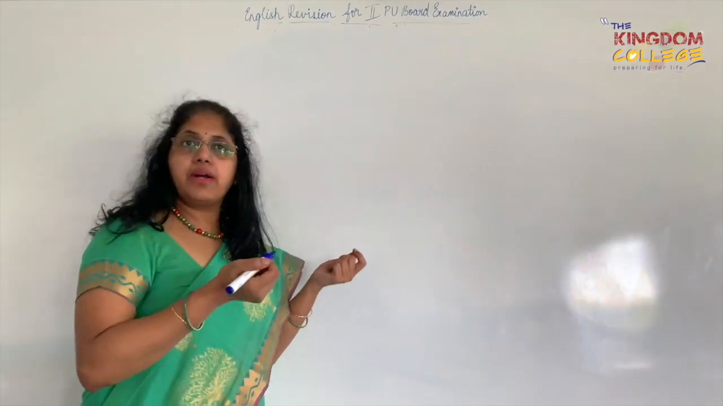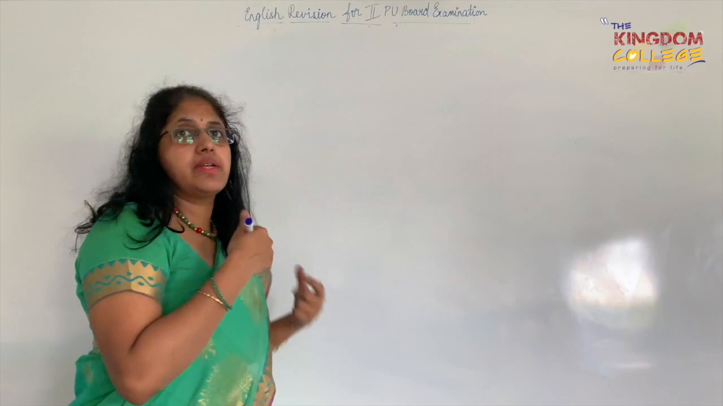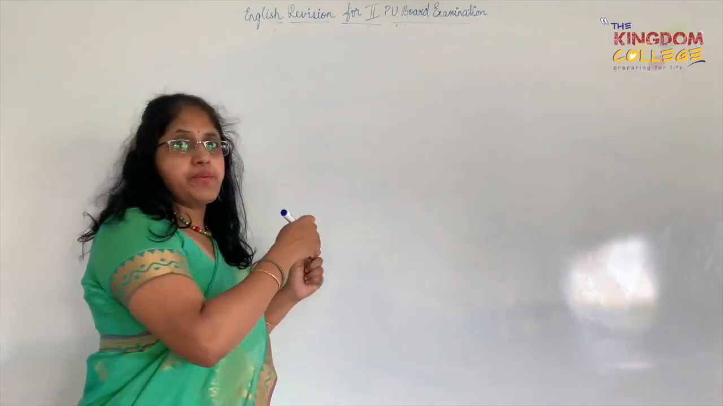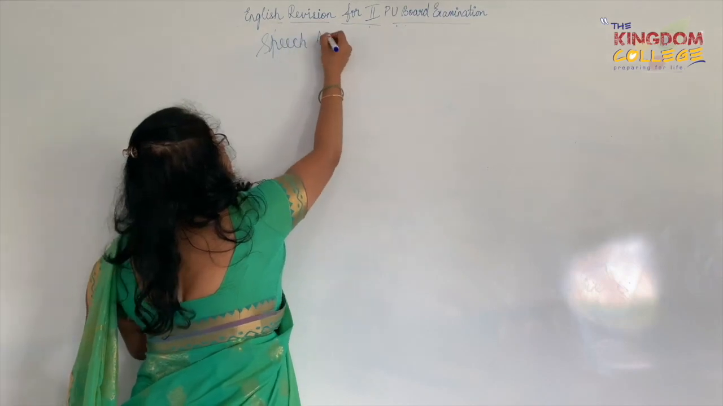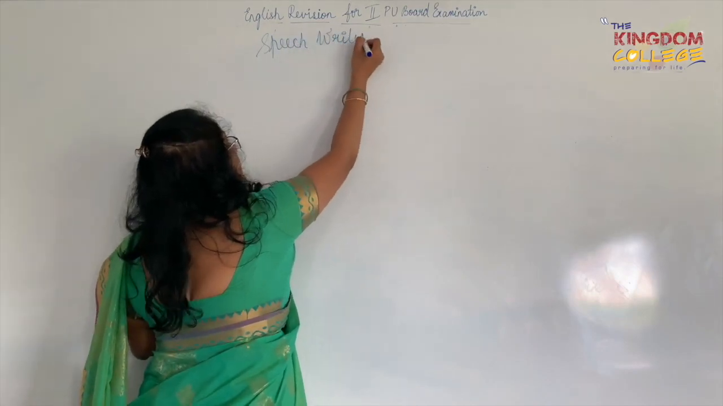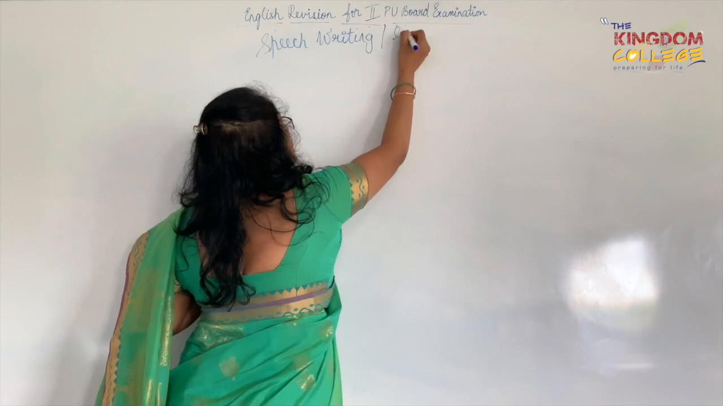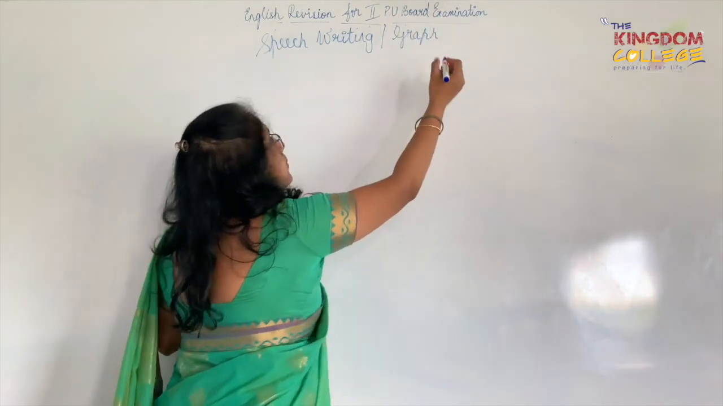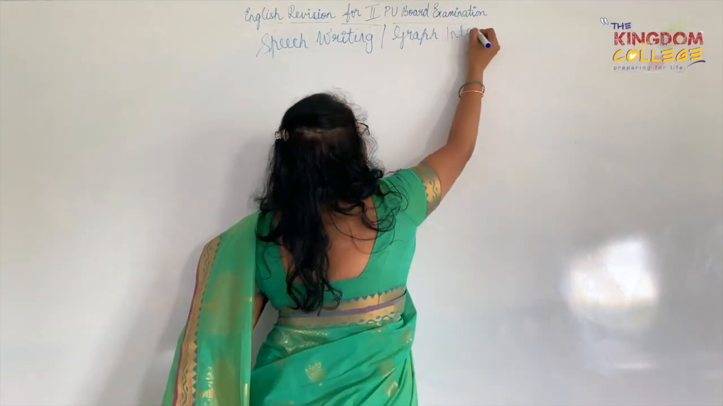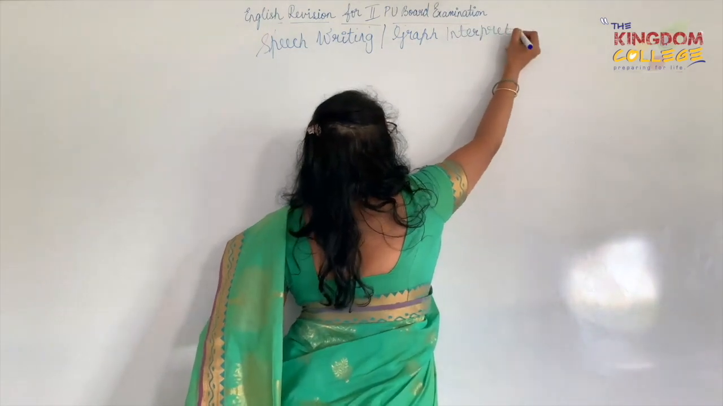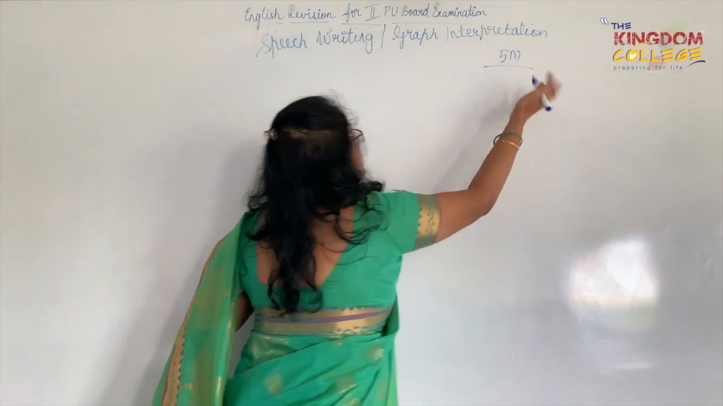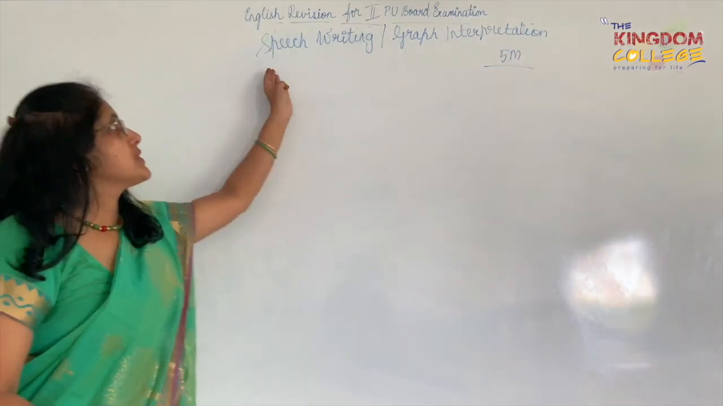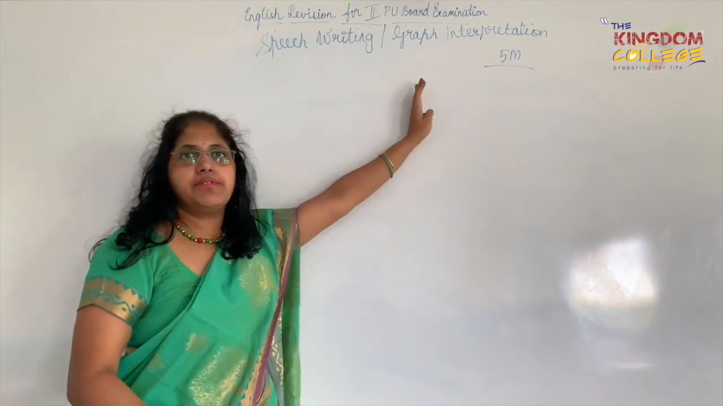The next 5 marker that you can appear for or take very easily is an optional one. Either you take up a speech writing or you do a graph interpretation. So this is the first and only optional question that you have in the grammar. This carries 5 marks. So whichever you choose, either speech writing or graph interpretation,